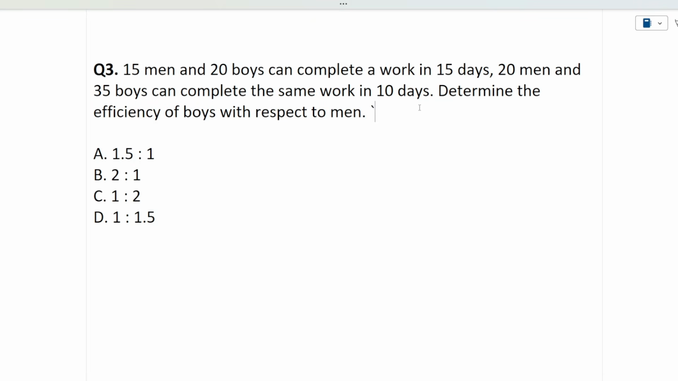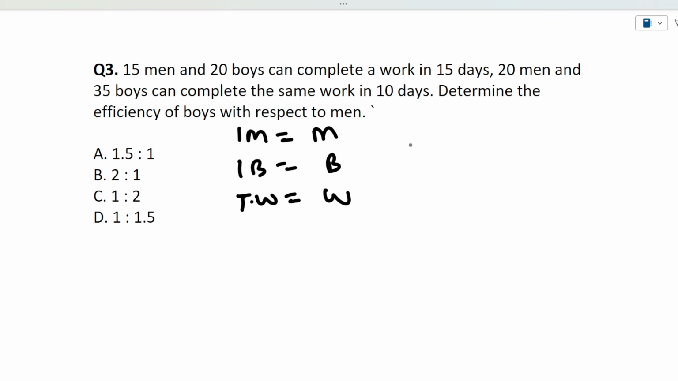Okay, so the next question is, 15 men and 20 boys can complete a work in 15 days. 20 men and 35 boys can complete the same work in 10 days. Determine the efficiency of boys with respect to men. Okay, so first of all, in this question, we will first find out the efficiency of one man, one boy, and the total work. So let's suppose the efficiency of one man is equivalent to M. Then the efficiency of a single boy is, let's suppose, B. Okay, and then the total work that needs to be done is equivalent to W.